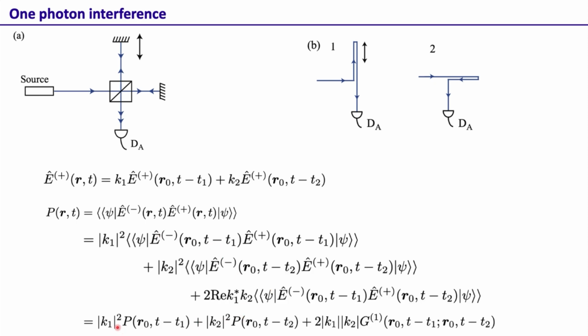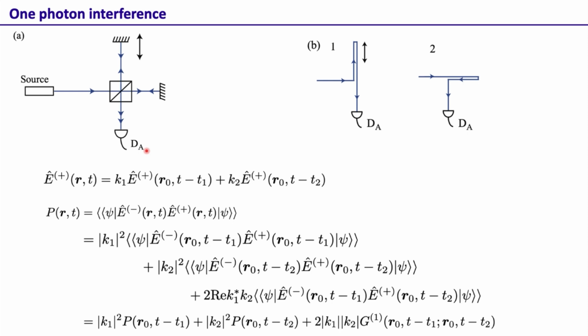Again, we have the first term, which represents the photon absorption probability for the photon coming through the first alternative. This is from the second alternative, and this is from the cross term. So in this sense, the structure is very similar to what we see in the classical interference. There's no difference, but the interpretation is quite different.